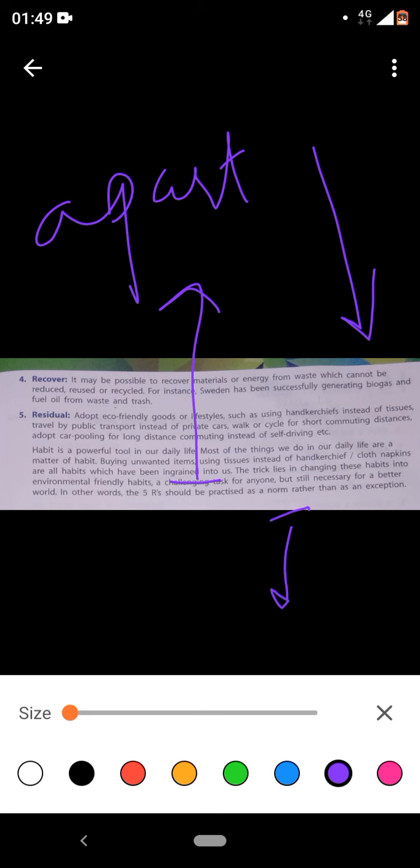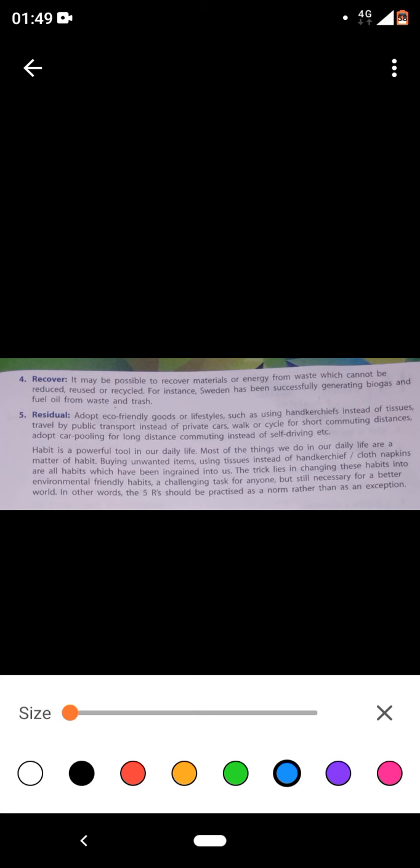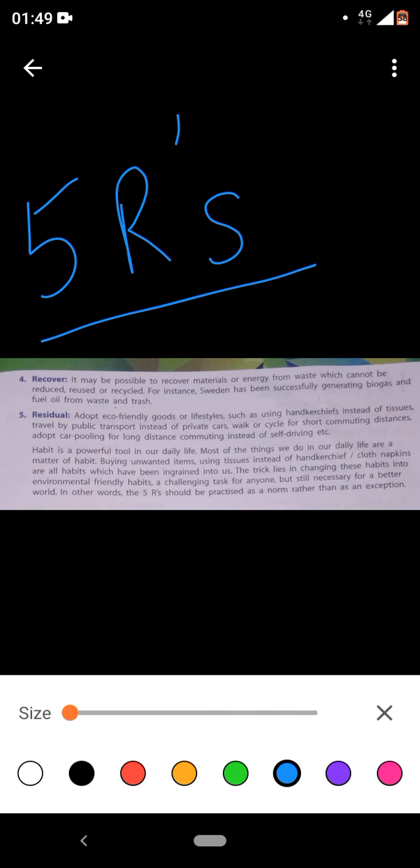Norm means the rule which you have to follow rather than an exception. Exception is when you say, I cannot do it, it's not possible for me, I cannot live without it. That is the exception I'm talking about. So the 5 R's are very important, and we must practice them in our day-to-day life. Everything is not possible, but wherever it is possible, try to. I hope now from this video you'll try to save your environment, my environment, and everyone's environment by using the 5 R's: reduce, reuse, recycle, recover, and residual.